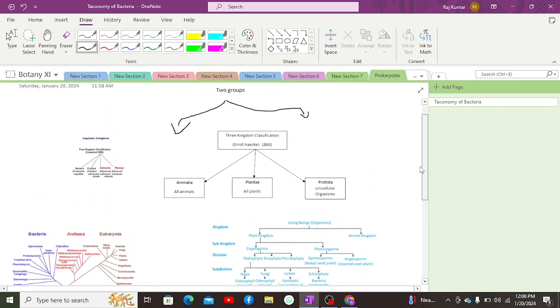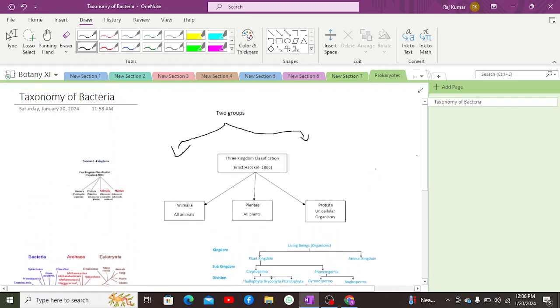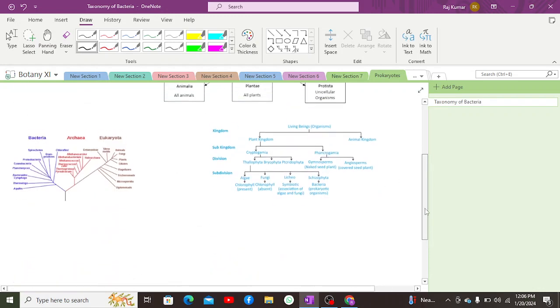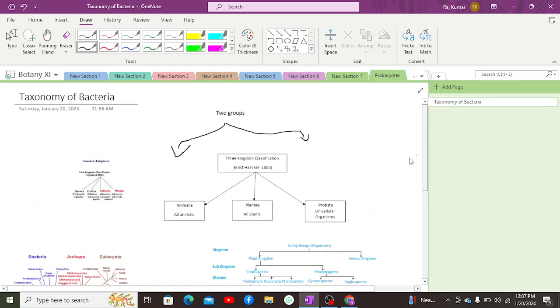So at that time this was not sufficient, as a result of which a scientist came, who is also known as the father of taxonomy, Carl von Linné. That is his original name, but he cut his name down and marked it as Carolus Linnaeus, because he introduced binomial nomenclature, as a result of which he marked his name as Carolus Linnaeus.